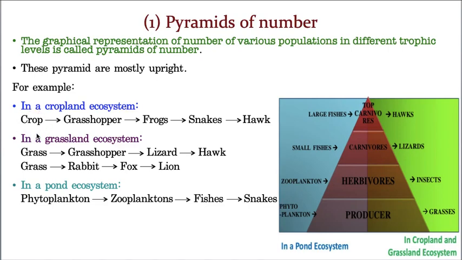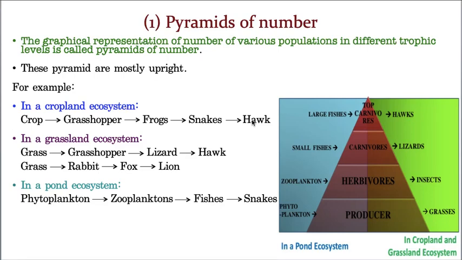So this is the number of the primary producers, and depending upon that, others are eating on that. How many grasshoppers are there? Let us take 1,000. So 10,000 plants, but only 1,000 grasshoppers. And how many frogs will be there? Frogs, maximum 100 will be there. And how many snakes will be there? Let us take 10. And only one hawk will be there, that too rarely.